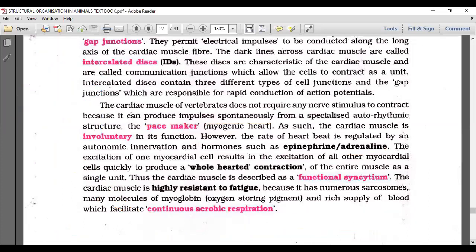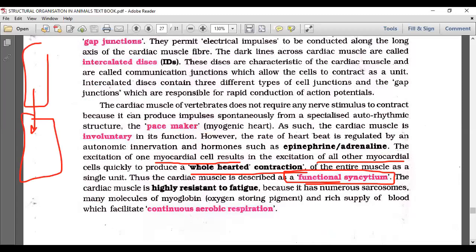The excitation of one myocardial cell results in the excitation of all other myocardial cells quickly, to produce whole-hearted contraction. The entire muscle works as a single unit. Thus, the cardiac muscle is described as a functional syncytium. One muscle is working coordinately with other muscle, which is why we consider it a functional syncytium. That coordination is possible by whom? Intercalated discs.